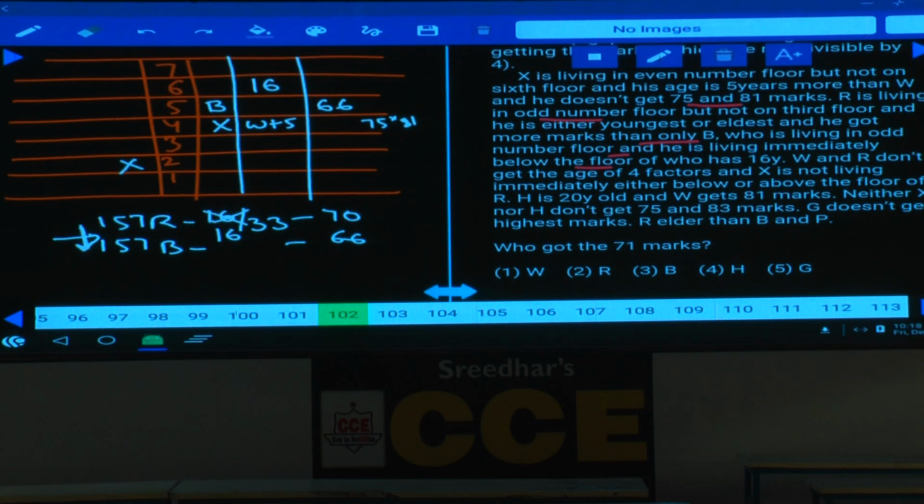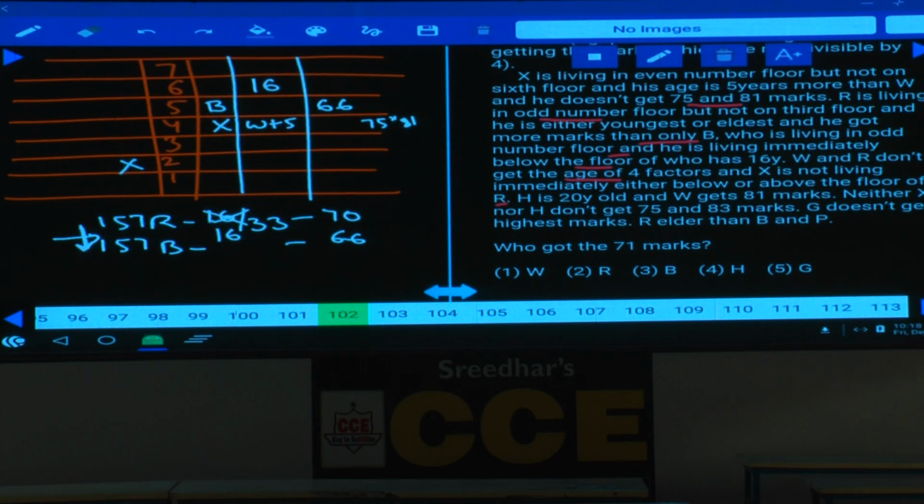W and R do not get the age of 4 factors. W is not getting the age of 4 factors and R is also not getting the age of 4 factors, isn't it? And X is not living immediately either below or immediately above R. X is not immediately above or immediately below R. R cannot be on the 3rd floor, isn't it?